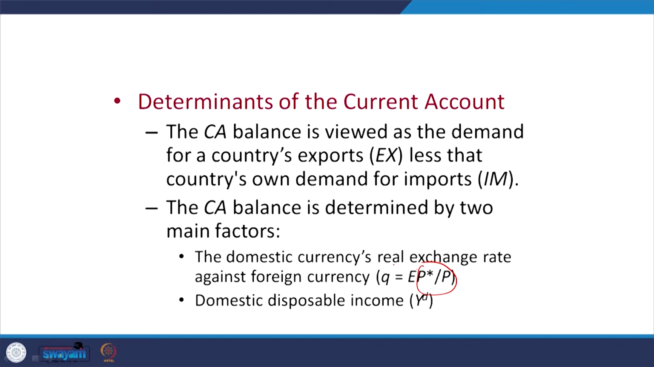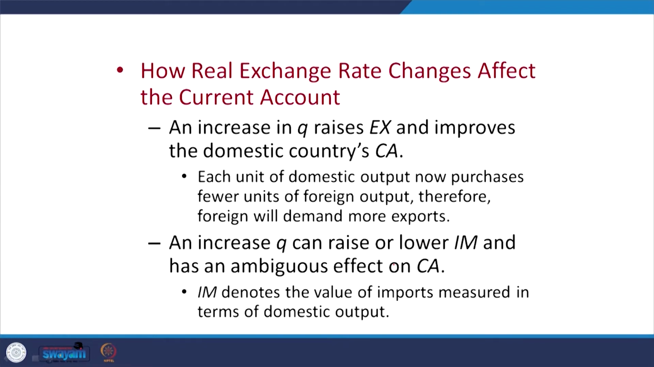So, now YD here refers to the disposable income, which is relevant to address the issues of current account and its balance. So, how do real exchange rate changes affect the current account? We wanted to discuss that an increase in the quantity Q raises the export and improves the domestic country's current account. Each unit of domestic output now purchases fewer units of foreign output, and therefore, foreign will demand more exports of our commodity. All right.